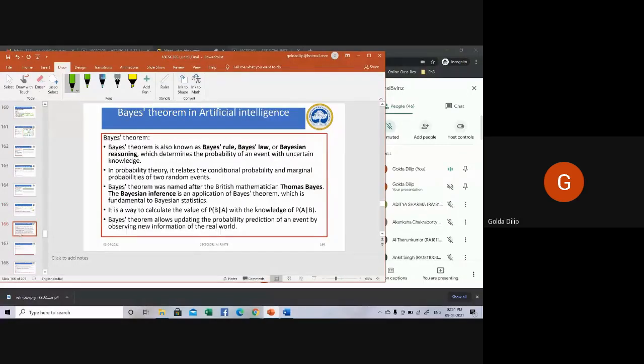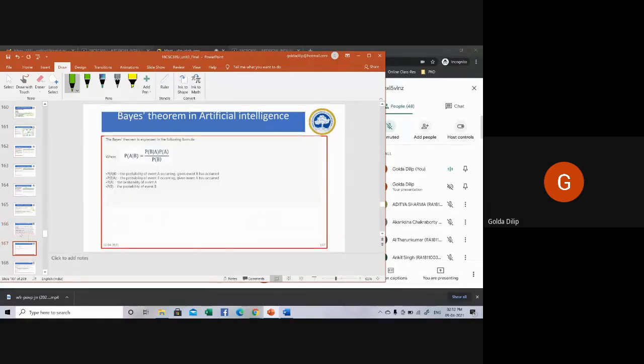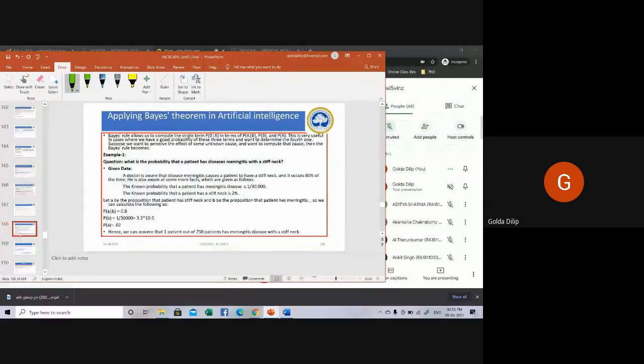Now, how is Bayes theorem used in artificial intelligence? It's basically a way to calculate the value of P of B given A with the knowledge of the parent, that is, P of A given B is true. The same thing, whatever I've been telling you, is expressed as a formula. So now coming to an example.